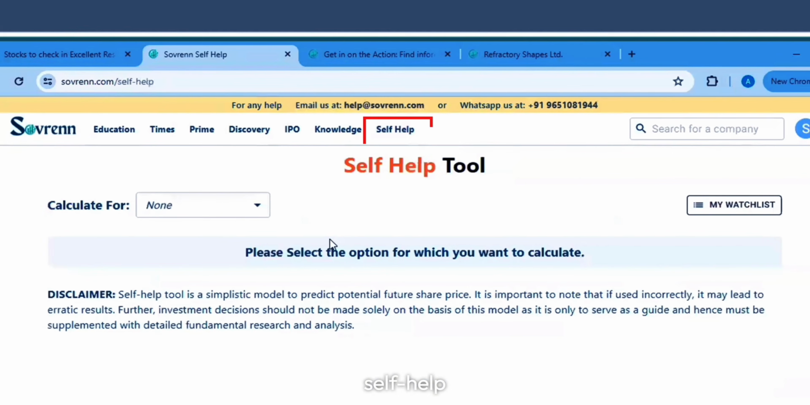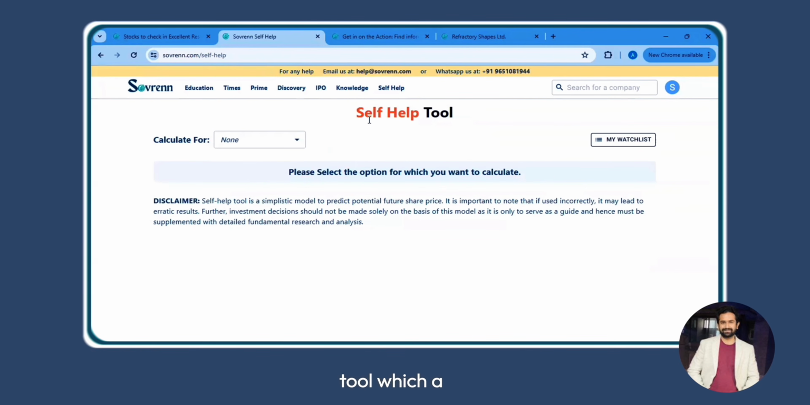Lastly, we have something called Self-Help. This is a fairly advanced tool which a good investor can use. Now for that, to use this tool, right, you must learn investing. So again, you must watch the first video which is there in Sovereign Education and learn investing.